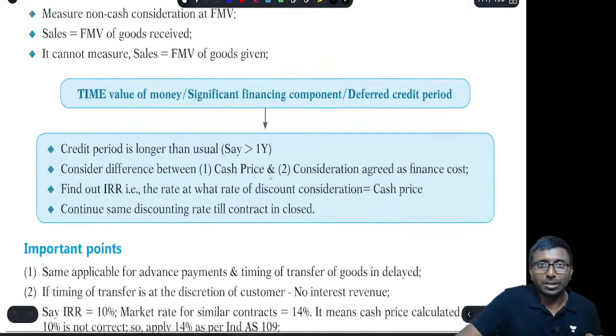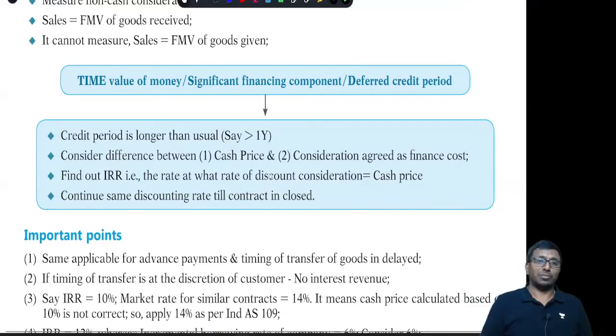Next, topic number 3, I should say, time value of money, or people call it a significant financing component. Some people call it deferred credit period. So when the credit period is more than 1 year, then this concept will be applicable. If it is less than 1 year, then as a practical expedient we can ignore it. We can ignore it in the sense invoice value only will be considered as TP. We don't do any modification to the TP.